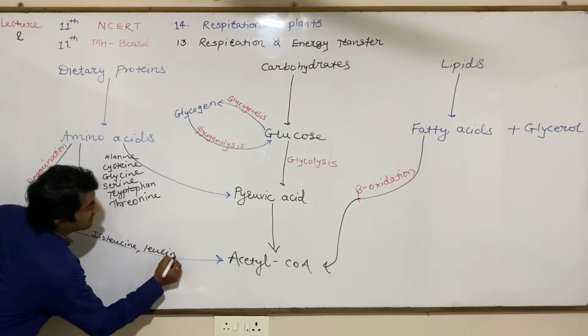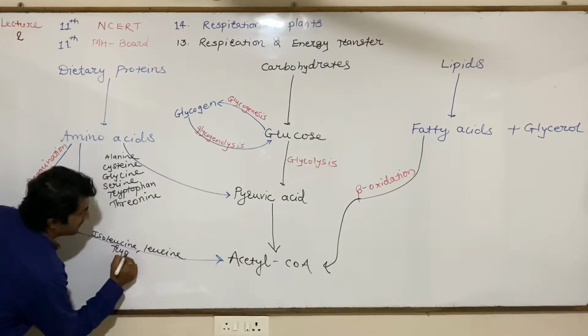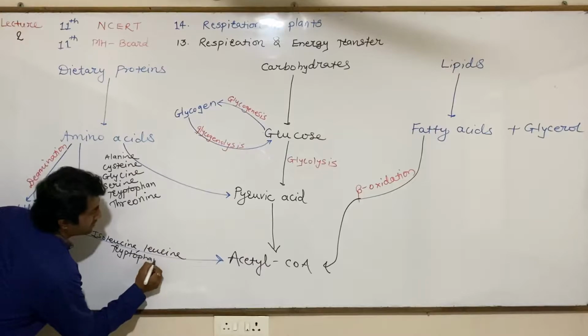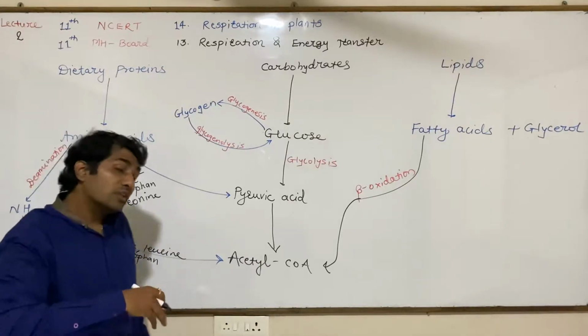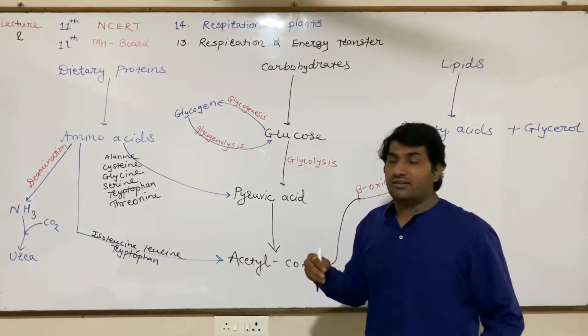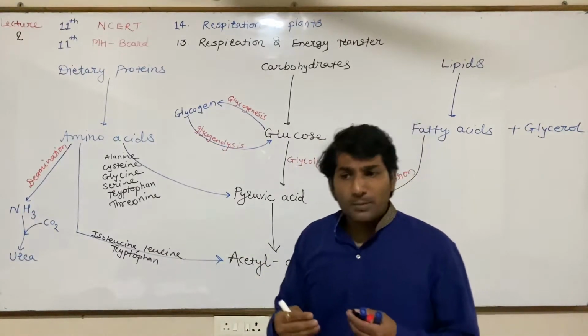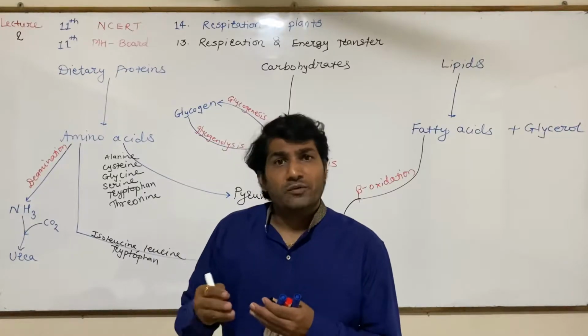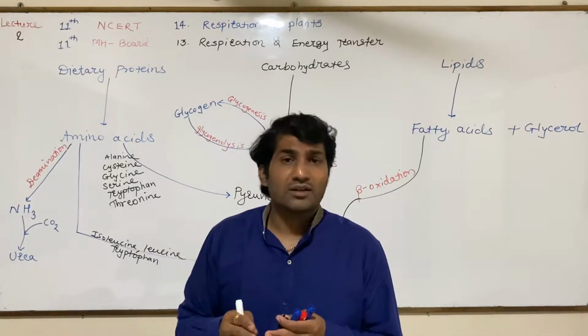There are more than 200 amino acids present in our cytoplasm, of which 20 amino acids are very important.